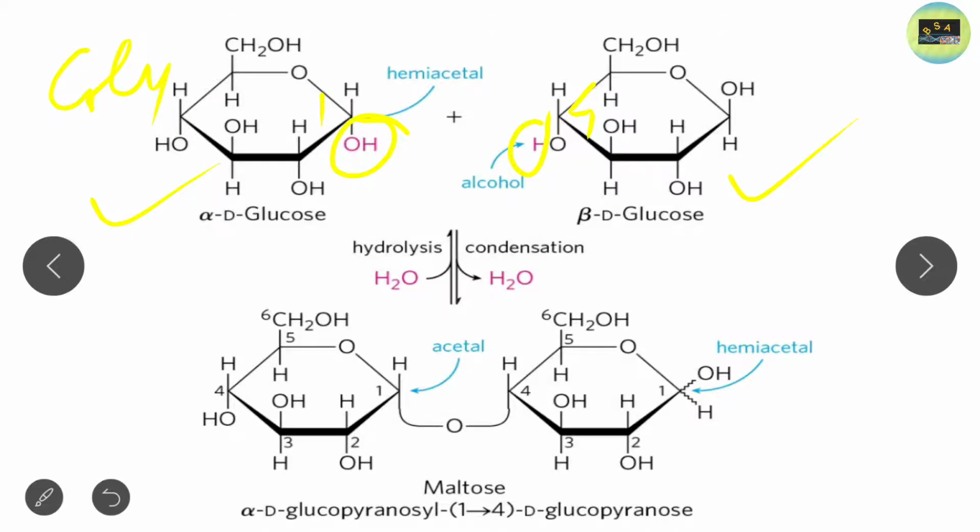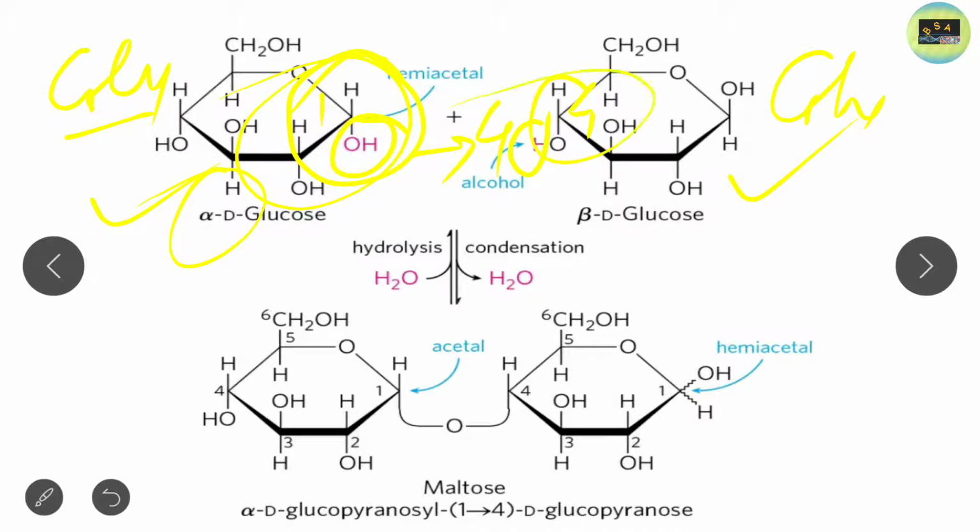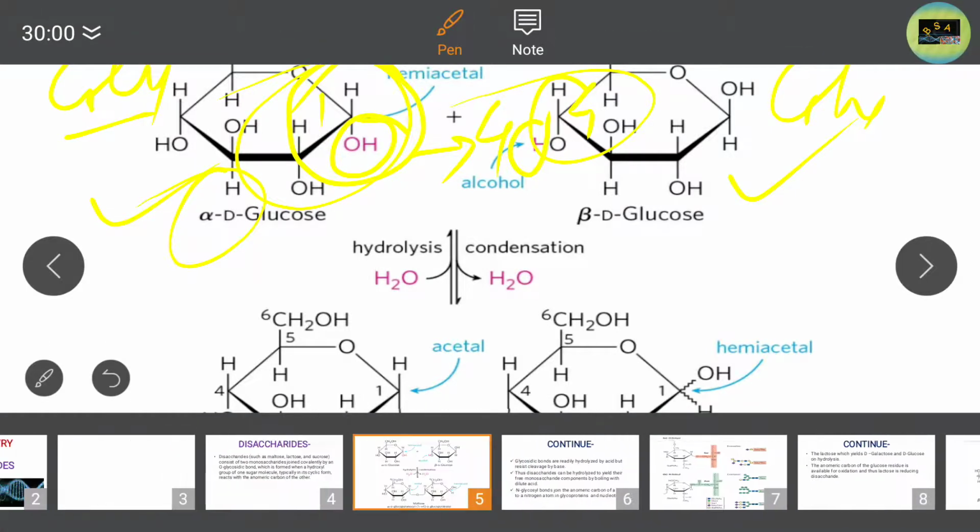That is alpha 1 4 glucose. This is the naming. So this is glucose alpha 1, because it is taken from carbon 1, and this is alpha. So alpha 1 to 4. Why? This is carbon 4, and this is another glucose. So glucose alpha 1 to 4 glucose is the naming of maltose. I hope that you get a clear idea about maltose.